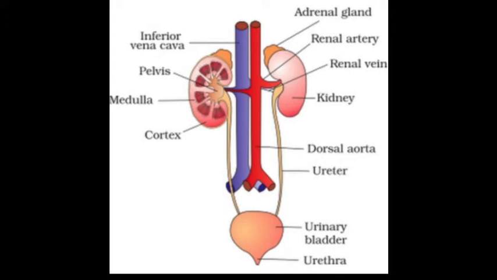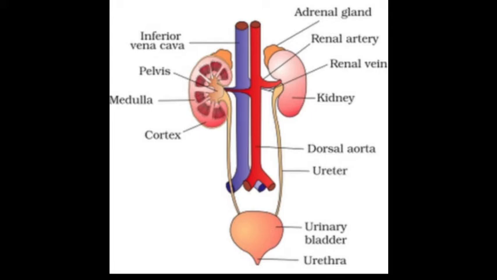Okay, now here you see the adrenal gland in the topmost part of the kidney. So what is the adrenal gland? It is a triangular shaped gland located on top of both kidneys, and this gland regulates your metabolism, your immune system, even your blood pressure. Okay, and below this you can see the renal artery. The renal artery supplies blood to the kidney from the aorta. Okay, you know the aorta, the main artery of the human blood circulatory system.